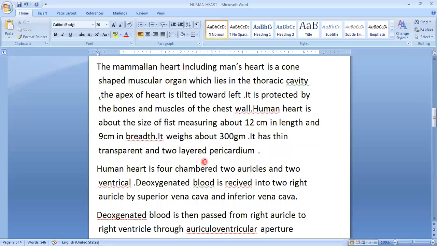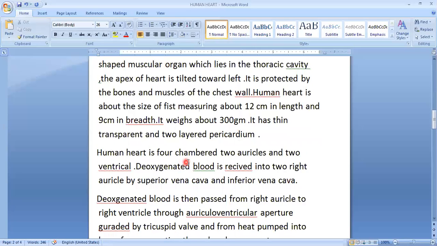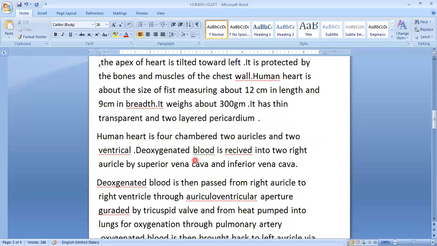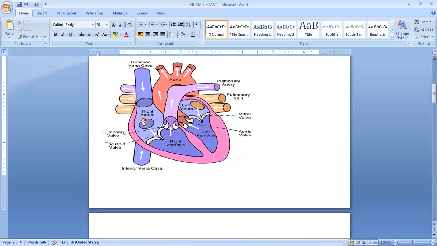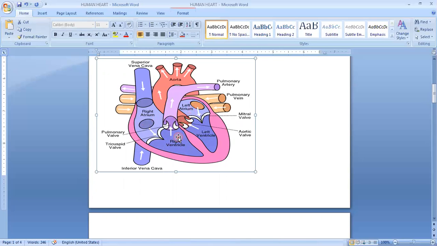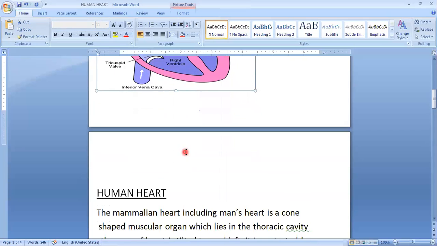It consists of two layers of pericardium. If you see a human heart internally, it is four-chambered: two auricles and two ventricles. Let us see the structure. So these are the auricles and these are the ventricles. The right side is the right auricle, the left side is the left auricle. The right side is the right ventricle and the left side is the left ventricle.